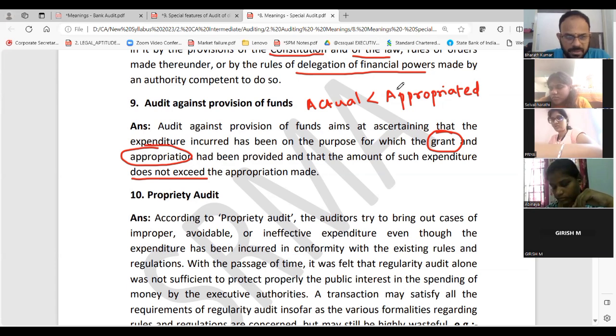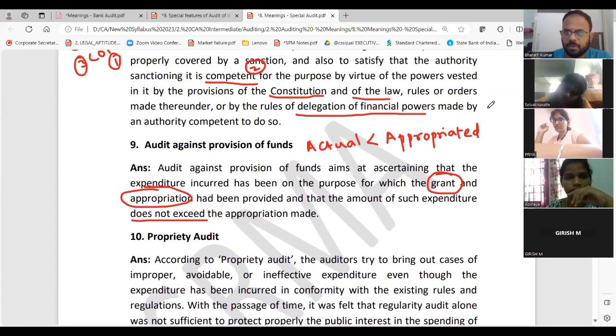Proprietary audit, performance audit, they will ask in exam. Very repeated question. So please write this 9th point. We'll go to the 10th point now.